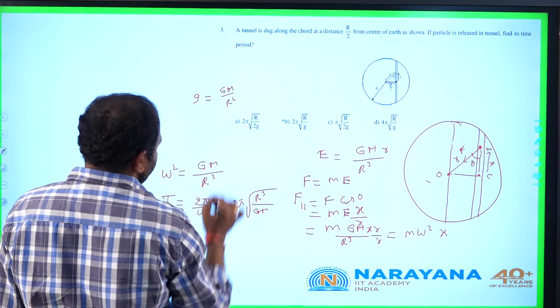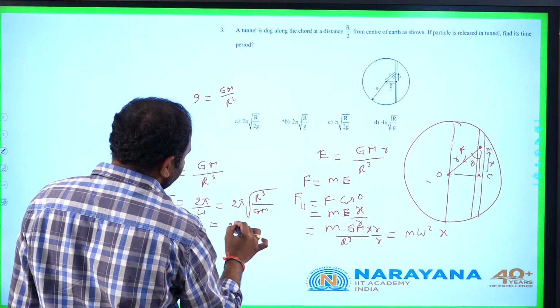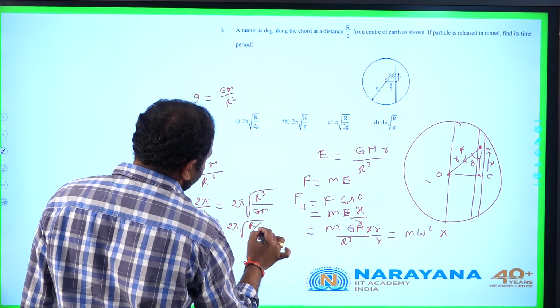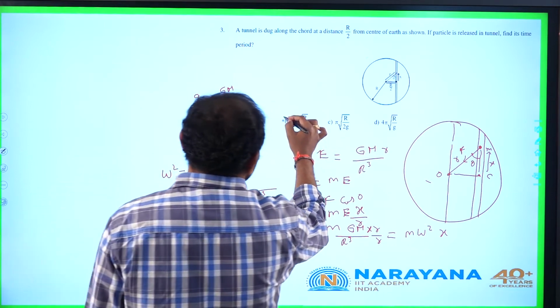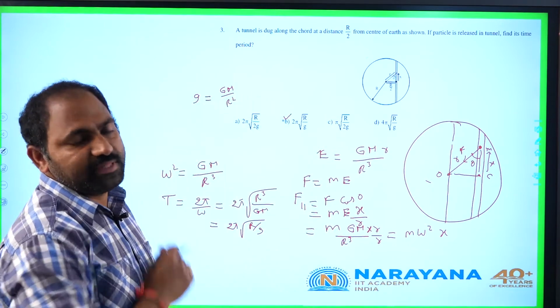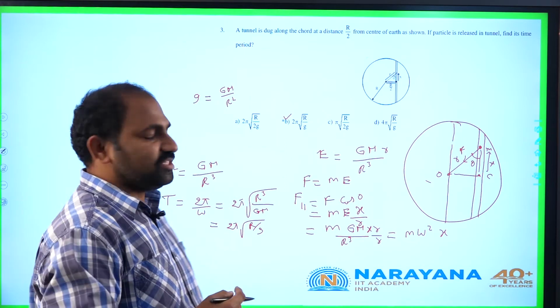Then it will be equivalent to 2 pi into square root of r by g. It is given with option B, so answer will be B. Let us go to the next question.